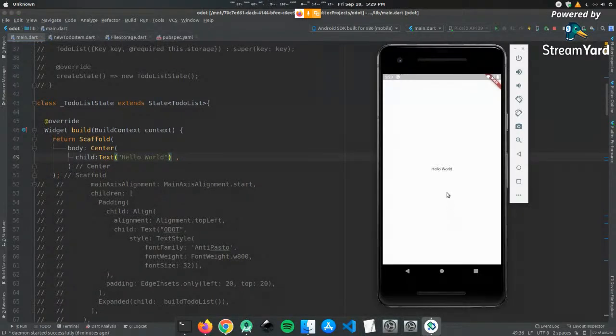Run this. And now you can see that hello world is in our center. This is a very big advantage for Flutter because it allows us to rapidly prototype. If you were working on Android with this, you'd have to spend a couple of minutes rebuilding the entire thing and pushing it back up here. On Flutter, it's just run the button, instant results. So that's one advantage of Flutter.